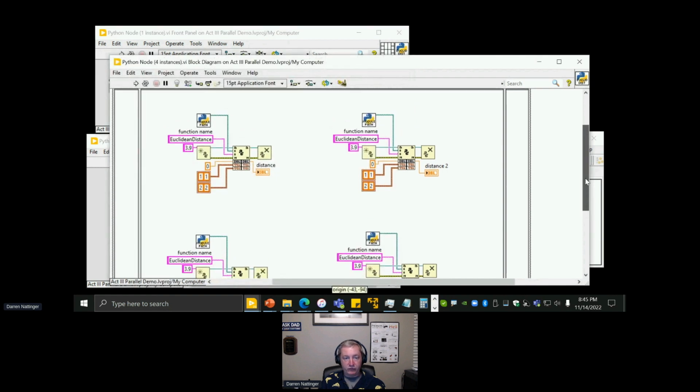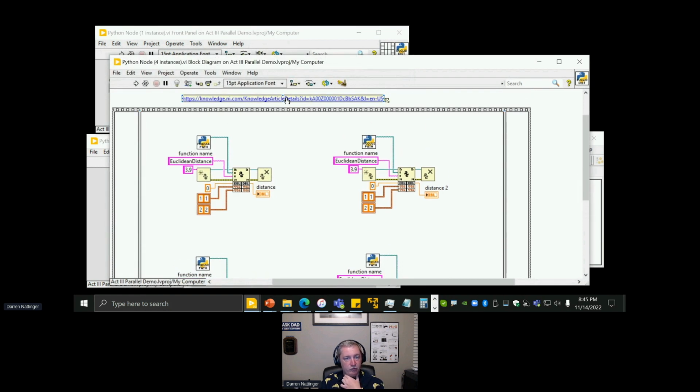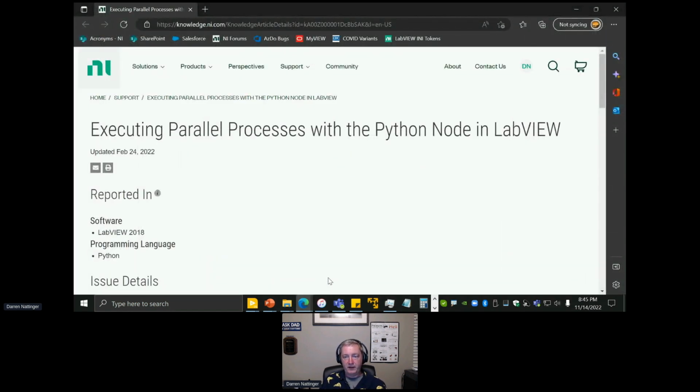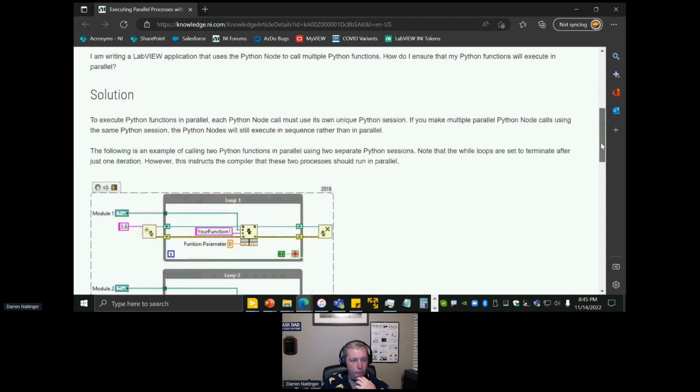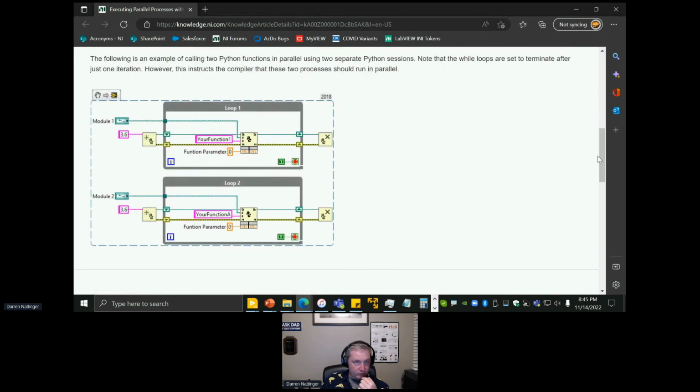Well, that was my assumption when I saw this code, but there's this knowledge base entry here about executing parallel processes with the Python node in LabVIEW. Huh, well, that's interesting. That's exactly what I thought I couldn't do based on running that code. So if I scroll down, I'm going to read this paragraph out loud. The following is an example of calling 2 Python functions in parallel using 2 separate Python sessions. Note that the while loops are set to terminate after just 1 iteration. However, this instructs the compiler that these 2 processes should run in parallel.